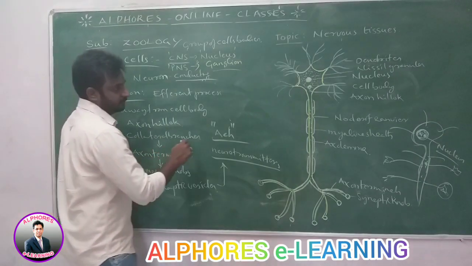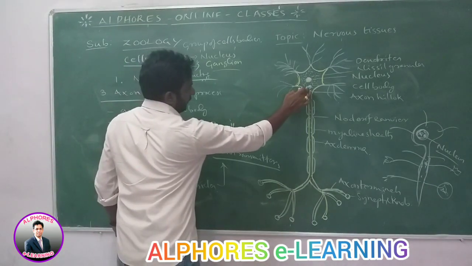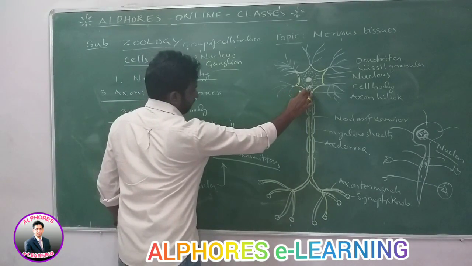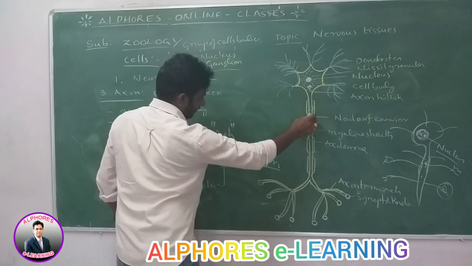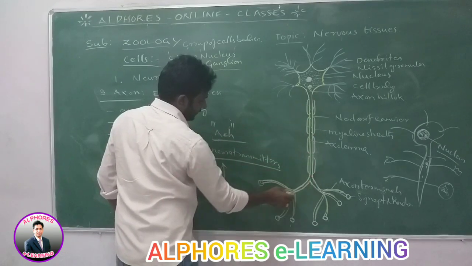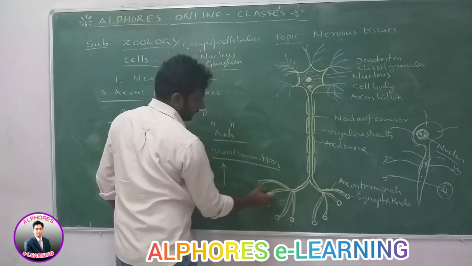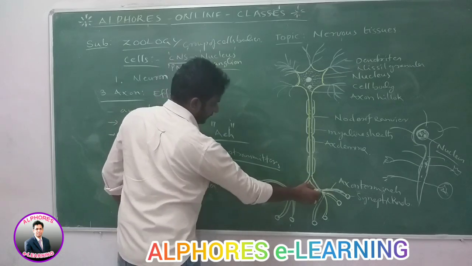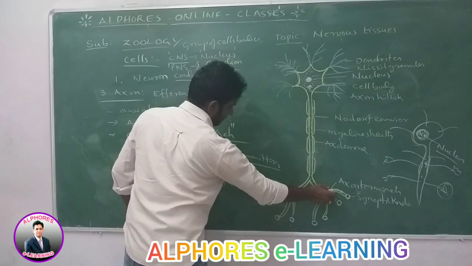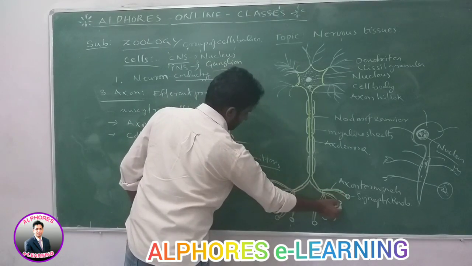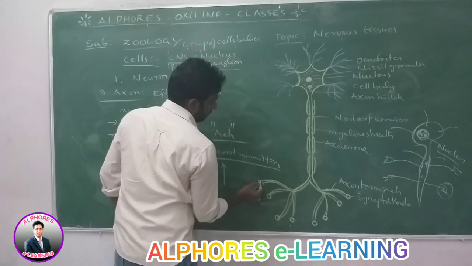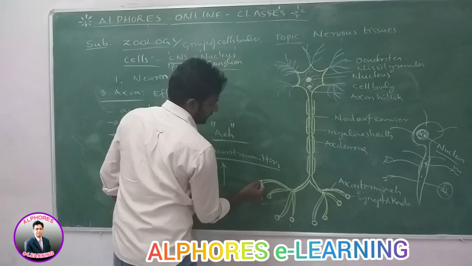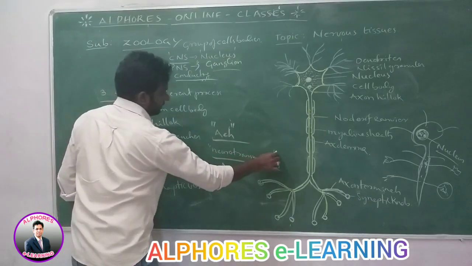The axon arises from the cell body, from a region called the axon hillock. The axon is very long and is an efferent process which carries impulses away from the cell body. It splits into branches called collateral branches, and the collateral branches end in axon terminals. Axon terminals at the end consist of synaptic knobs, and synaptic knobs consist of synaptic vesicles.